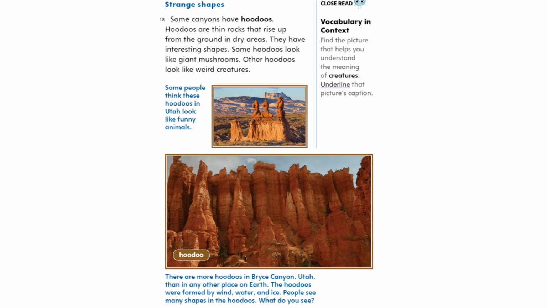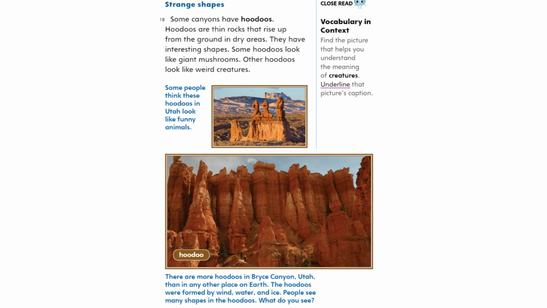Close read. Vocabulary in context. Find the picture that helps you understand the meaning of creatures. Underline that picture's caption. These hoodoos are in Goblin Valley, Utah. What are goblins? Hoodoo. There are more hoodoos in Bryce Canyon, Utah than in any other place on Earth.